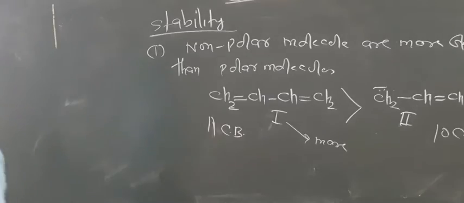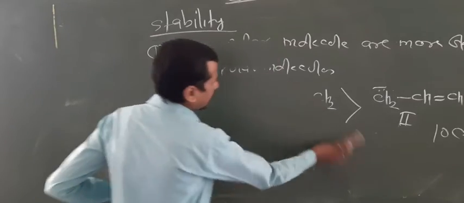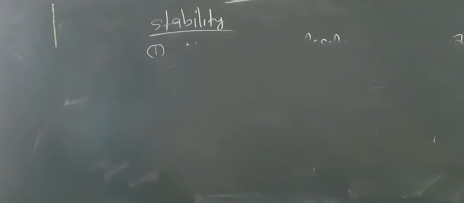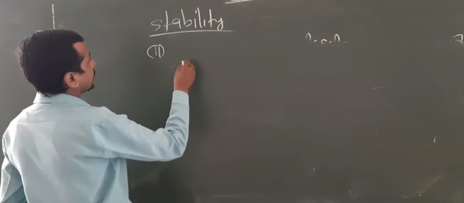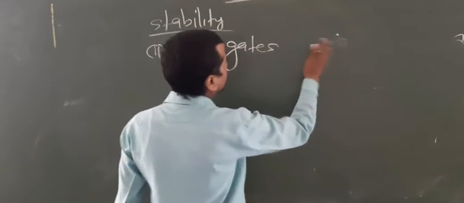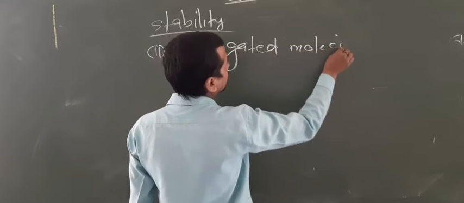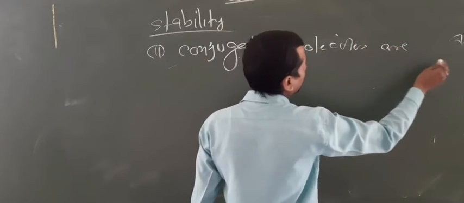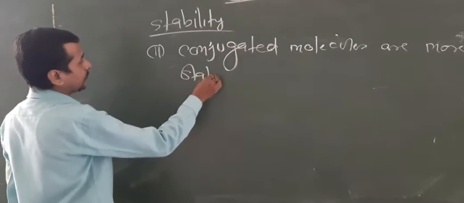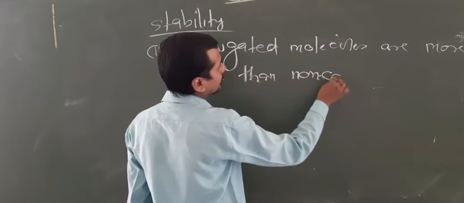Now the second one: conjugate system is more stable than non-conjugate system. So now look at the condition. Second point, conjugated molecules are more stable than non-conjugate molecules.